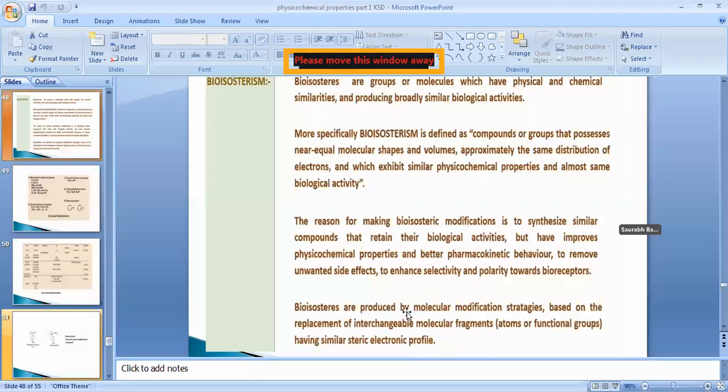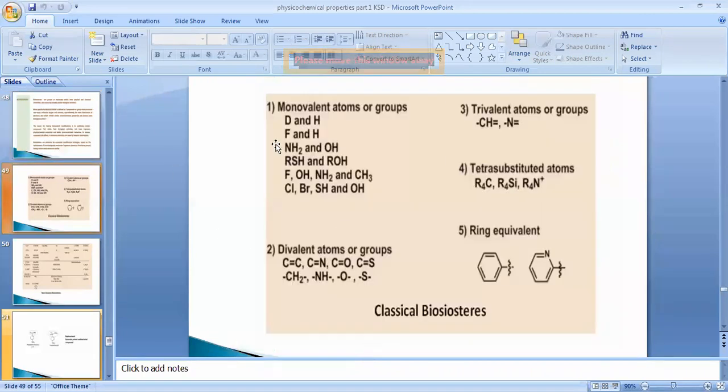Bioisosteres are produced by molecular modification strategies. By molecular modification strategies, and they are based upon the replacement of interchangeable groups like this.